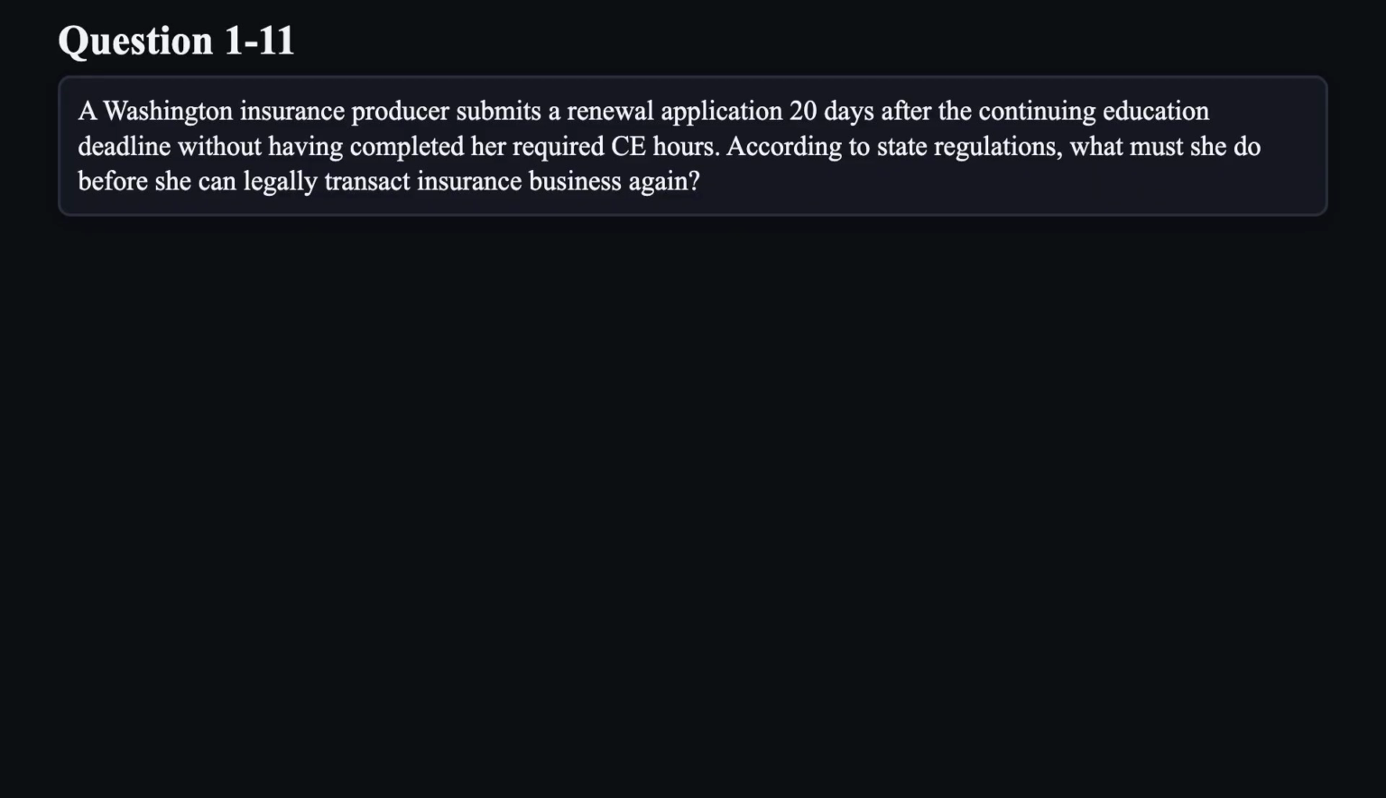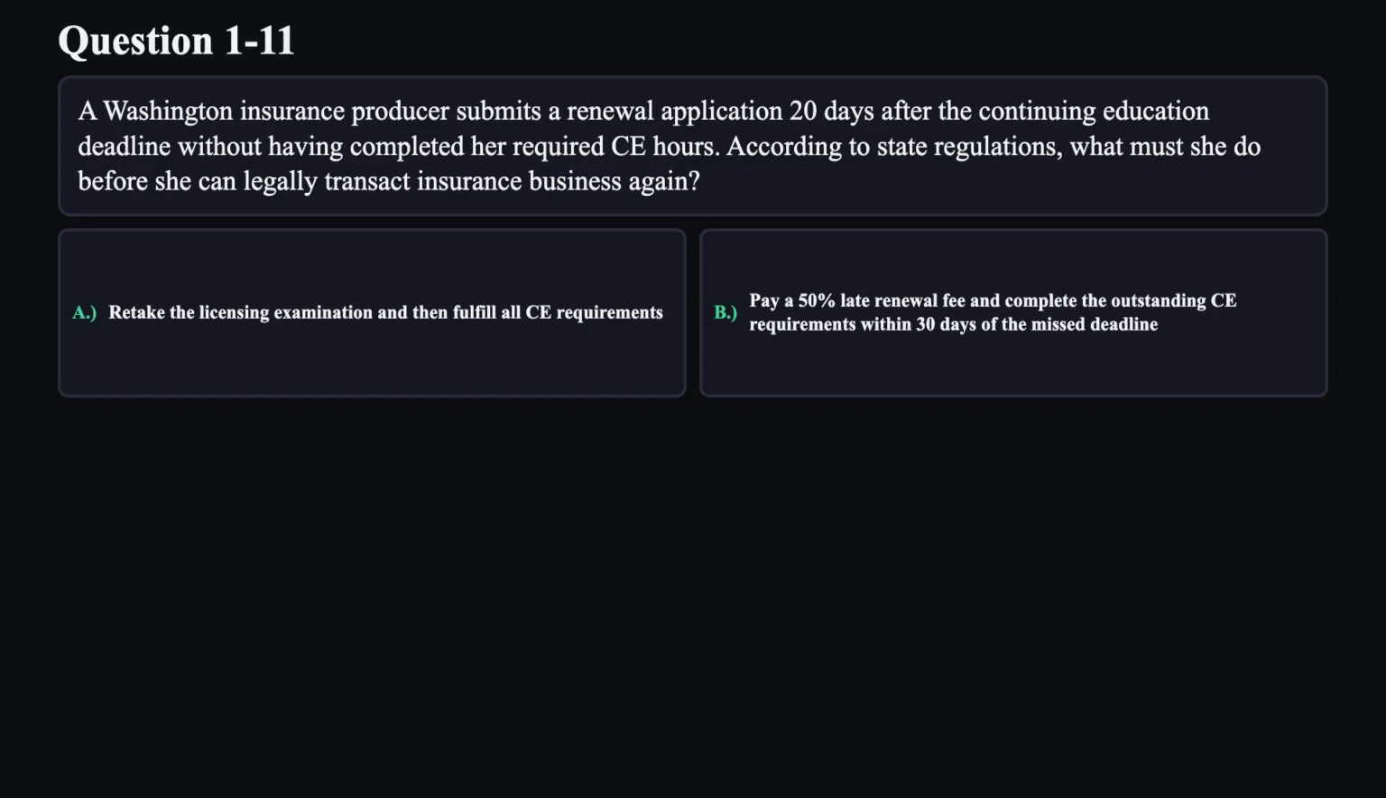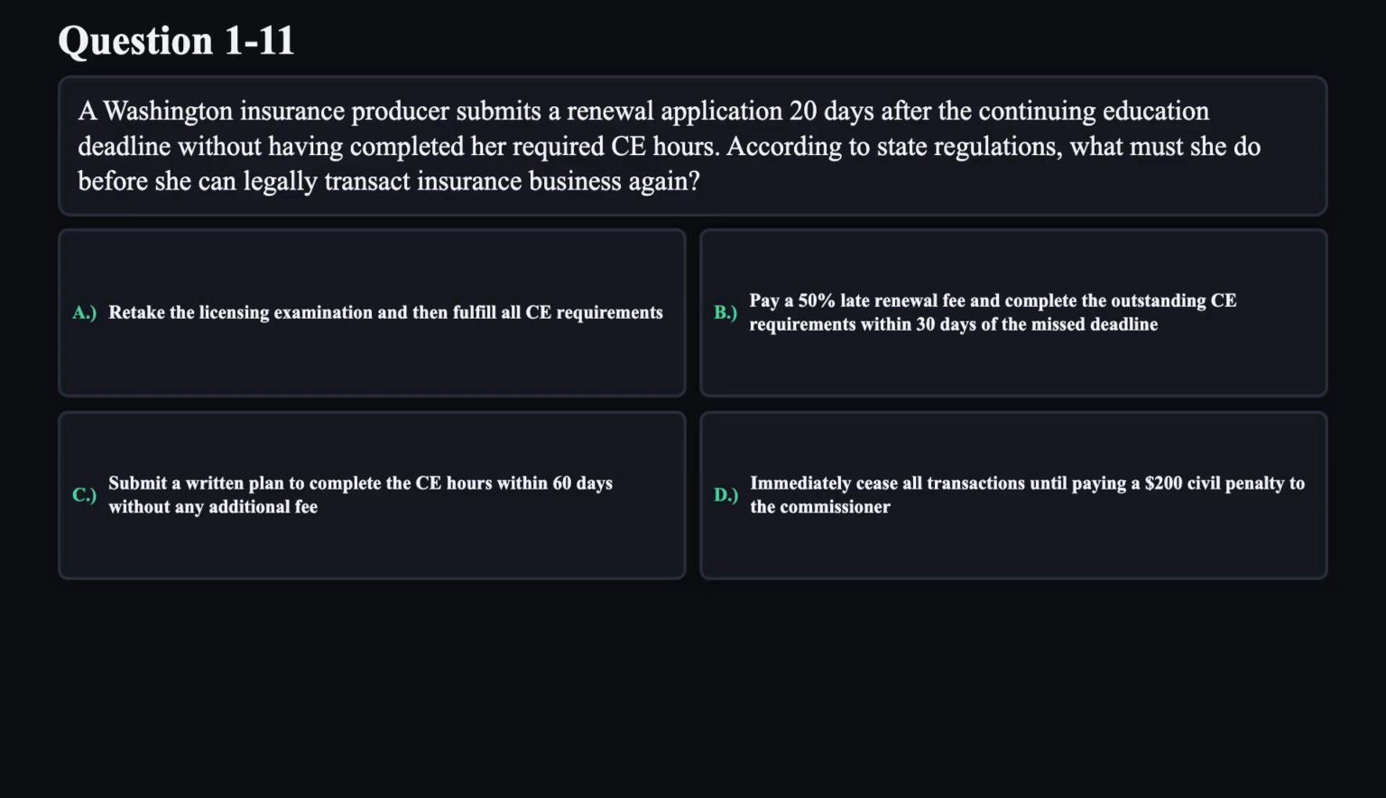Question 11. A Washington insurance producer submits a renewal application 20 days after the continuing education deadline without having completed her required CE hours. According to state regulations, what must she do before she can legally transact insurance business again? A. Retake the licensing examination and then fulfill all CE requirements. B. Pay a 50% late renewal fee and complete the outstanding CE requirements within 30 days of the missed deadline. C. Submit a written plan to complete the CE hours within 60 days without any additional fee. D. Immediately cease all transactions until paying a $200 civil penalty to the commissioner.